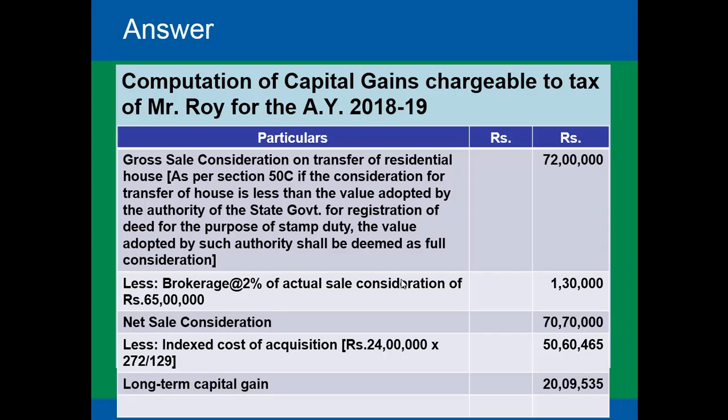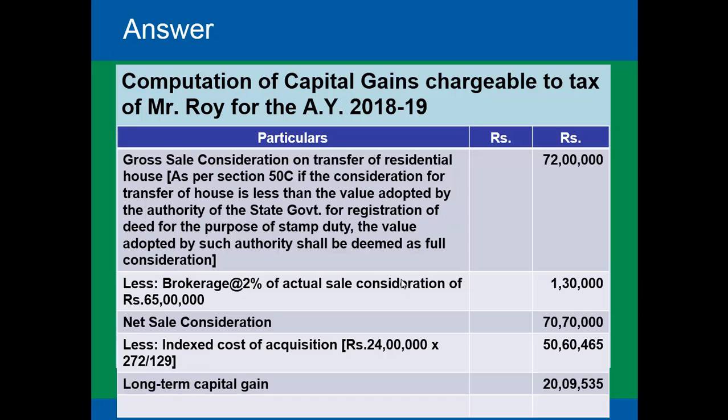Now he will be allowed an indexation benefit. Now in the question it has been given that the cost of inflation index for the financial year 2007-2008 was 129 and for the financial year 2017-18 it was 272. So while we give him the indexation benefit, it will be 24 lakhs into 272 divided by 129, which comes to 50 lakhs 60,465. So the long-term capital gain would be 70 lakhs 70,000 minus 50 lakhs 60,465, which comes to 20 lakhs